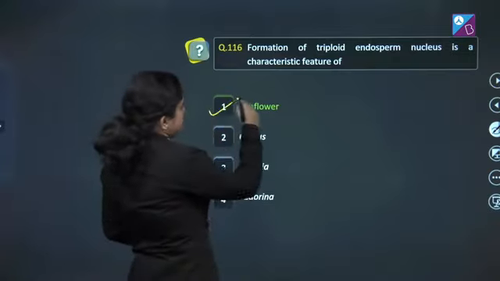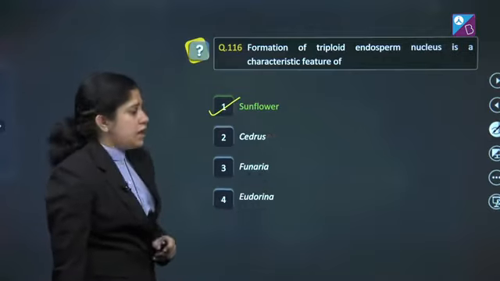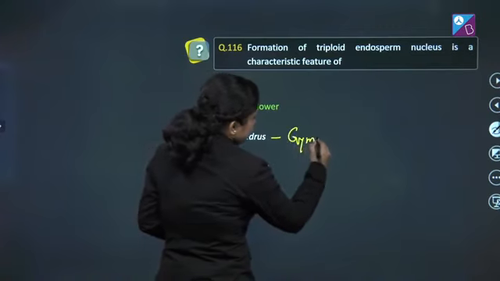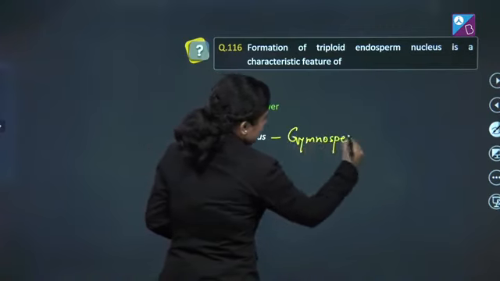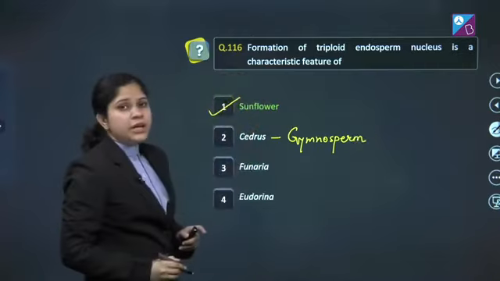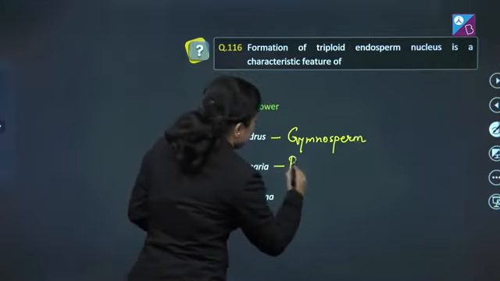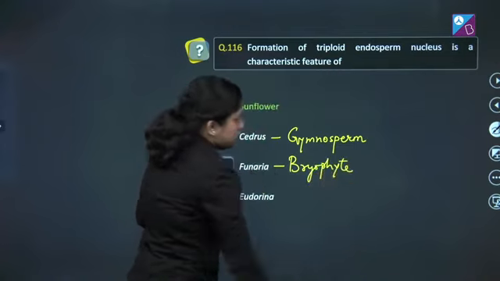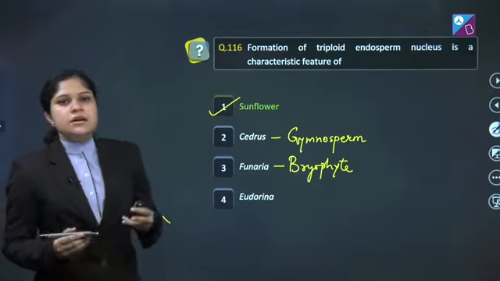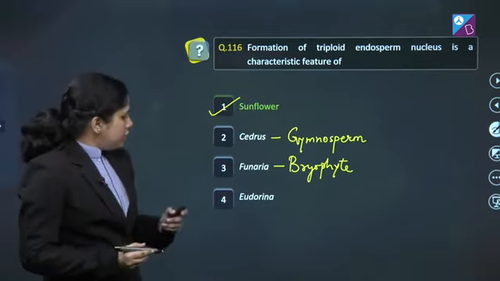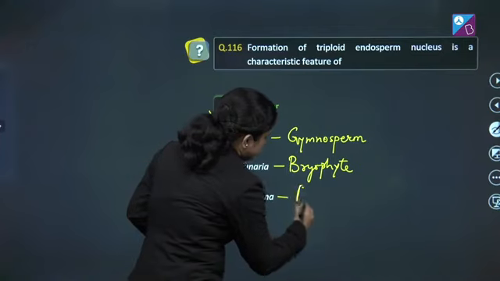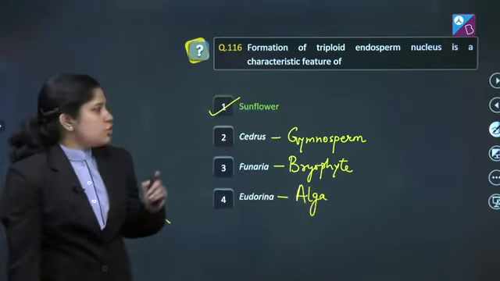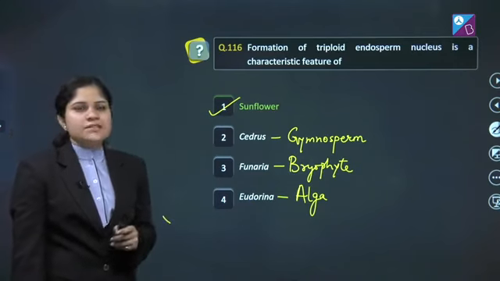Sunflower, yes, sunflower is an angiosperm and it is a dicot plant. Second, cedrus. Cedrus is a gymnosperm. Third, funaria. Funaria is a bryophyte, and more specifically, we can say it is a moss. Fourth, Eudorina. Eudorina is an alga. So, correct answer of this question is option number 1. Let's proceed to the next question.